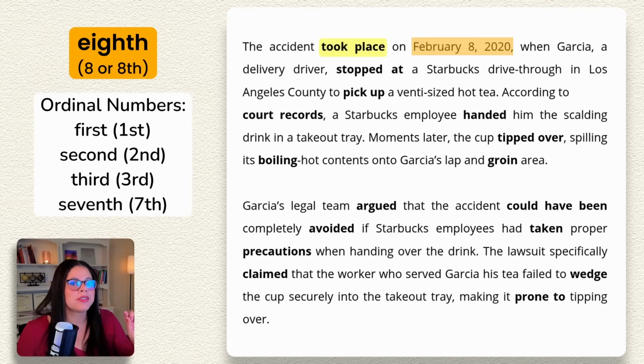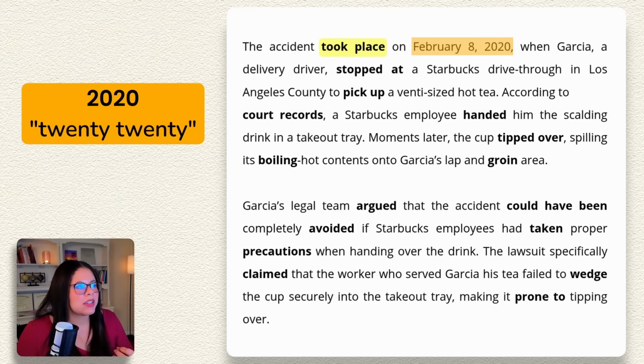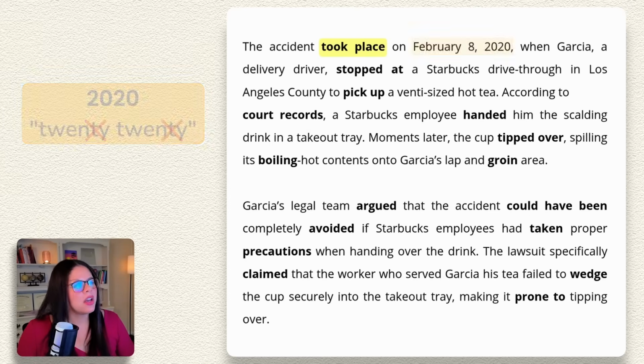February 8th, that's the ordinal number, like first, second, third, seventh, eighth. We don't always write the TH, but we always say the TH. And the year 2020. Just like that pronunciation of county here, I don't pronounce the T after the N in 20.